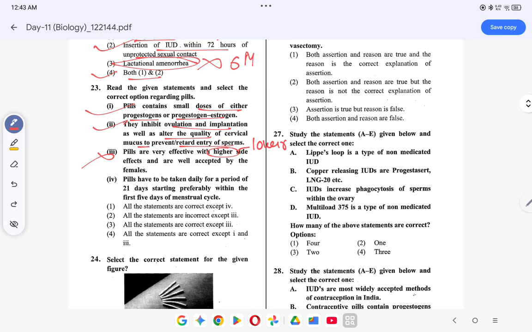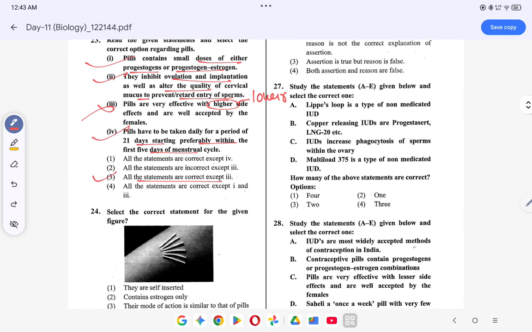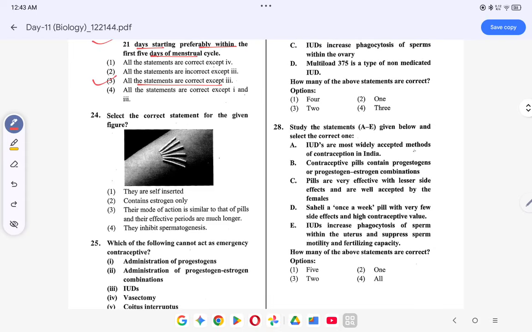Pills have to be taken daily for a period of 21 days, preferably within the first 5 days. This is correct. तो ऑप्शन क्या हो जाएगा? ऑप्शन नंबर 3, all statements are correct except 3. Coming to the next question, these are injectables. Injectables, their mode of action is similar to that of pills, but their effective periods are much longer. ठीक है, years तक होता है, years, right? 3 to 5 years तक चल जाते हैं.